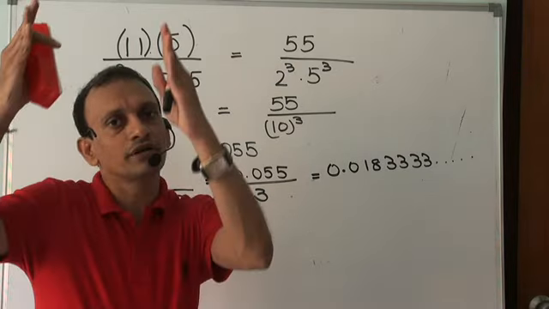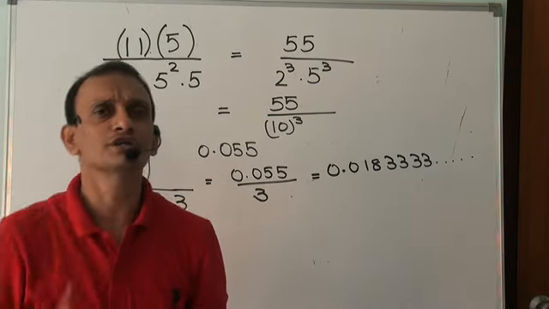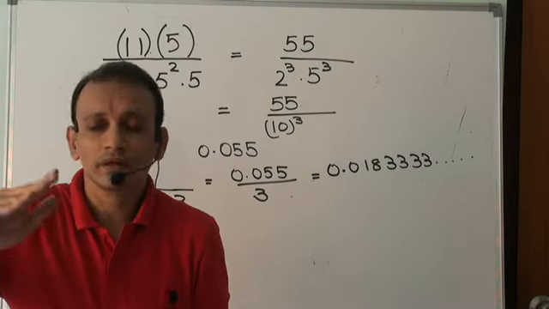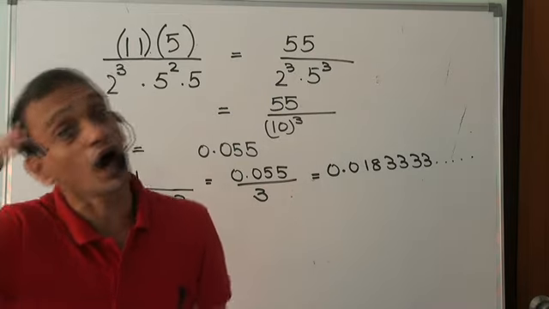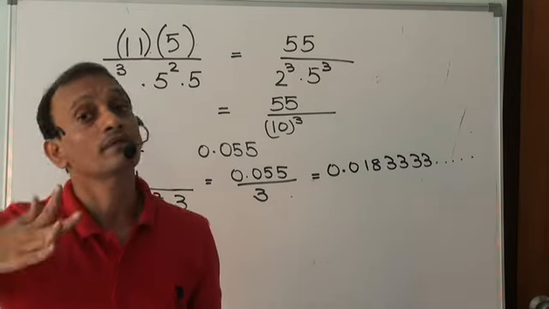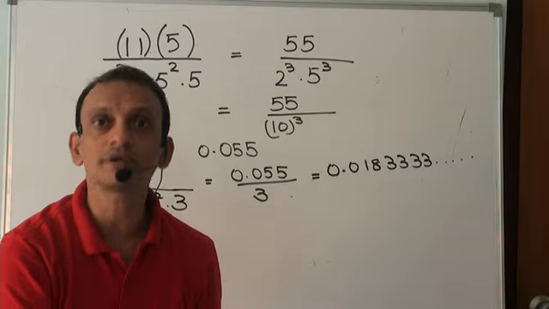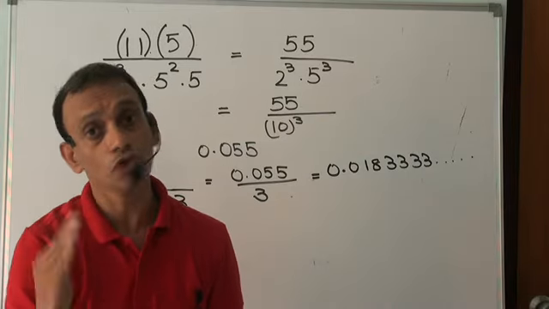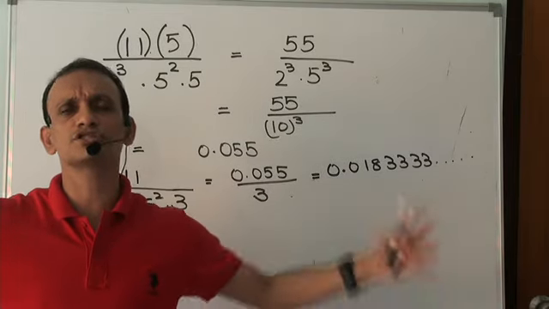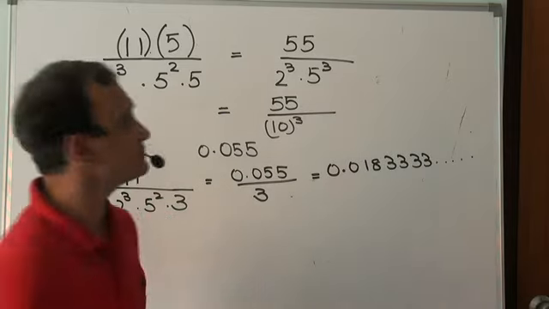But after having reduced the rational number to the form p by q, where p and q are co-prime, if I find that the denominator has a prime factor other than 2 or 5 also, then it would mean that the rational number is non-terminating. Of course, recurring. Non-terminating but recurring. So I hope you have a very clear understanding of the two kinds of rational numbers, right?